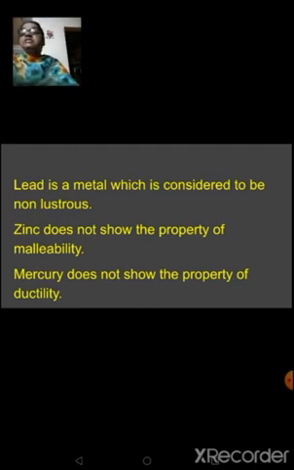Similarly, zinc does not show the property of malleability. Malleability means beating into thin sheets. So zinc cannot be beaten into thin sheets. That is your zinc. Even mercury: mercury is liquid in nature. It does not show the property of malleability or ductility, but it is shiny. You must have learned about mercury being filled in clinical thermometers, laboratory thermometers and so on. But this mercury also does not show the property of malleability and ductility.